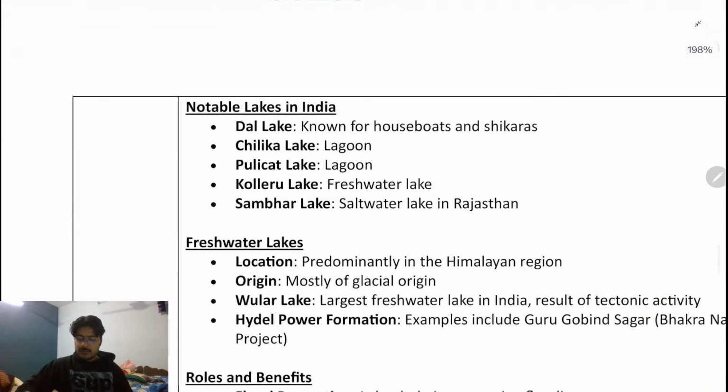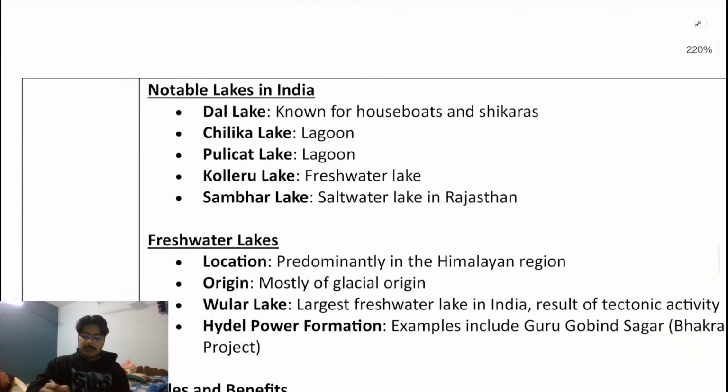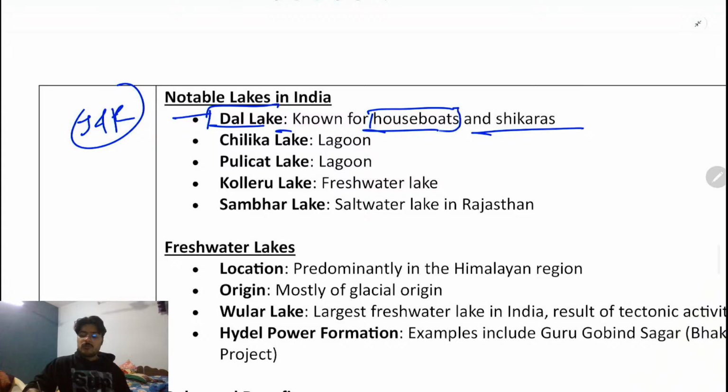Now, some noticeable lakes. First of all, we have the Dal Lake. Where? It is in J&K. Dal Lake is in J&K, and this overall lake is known for its houseboats and shikaras. This Dal Lake is very much famous for its houseboats. Houseboat means the boats are made in the form of a house, and the boats are also known as shikaras.